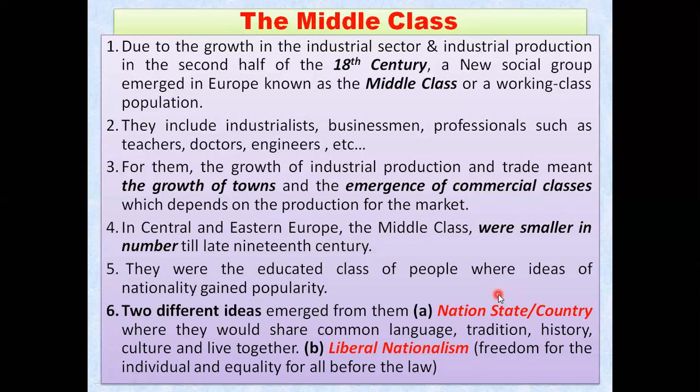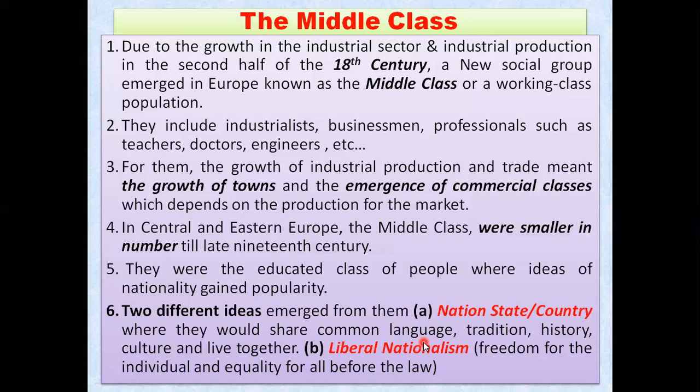Number one, the first idea was the idea of a nation state, to create such a country or state where the people would share common language, common tradition, common history, culture, and where the people will live together in a uniform way. So this was the first idea, to create a nation state where the people will share common language, tradition, history, culture, and they will all live together. That was the first idea that emerged from the middle class people.